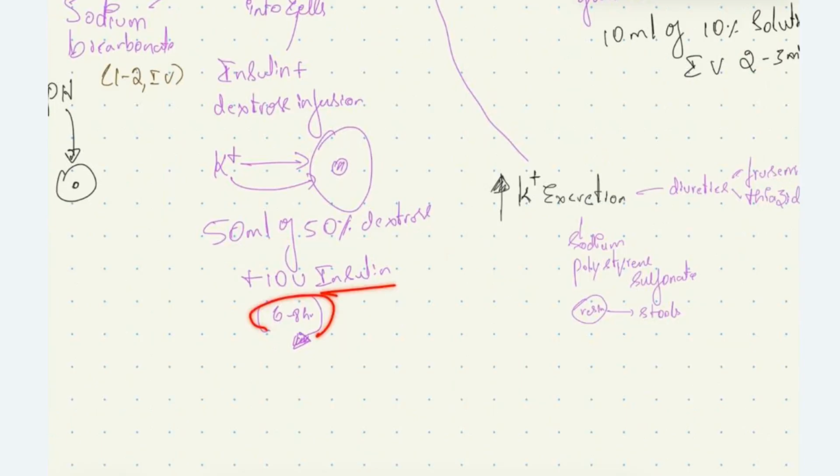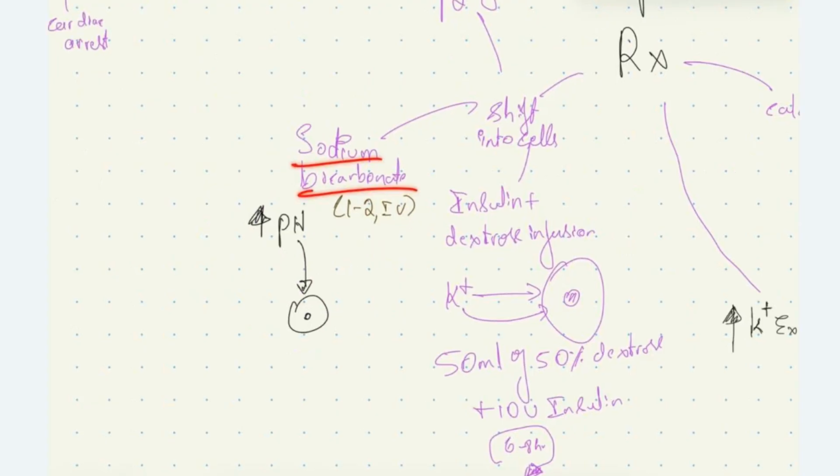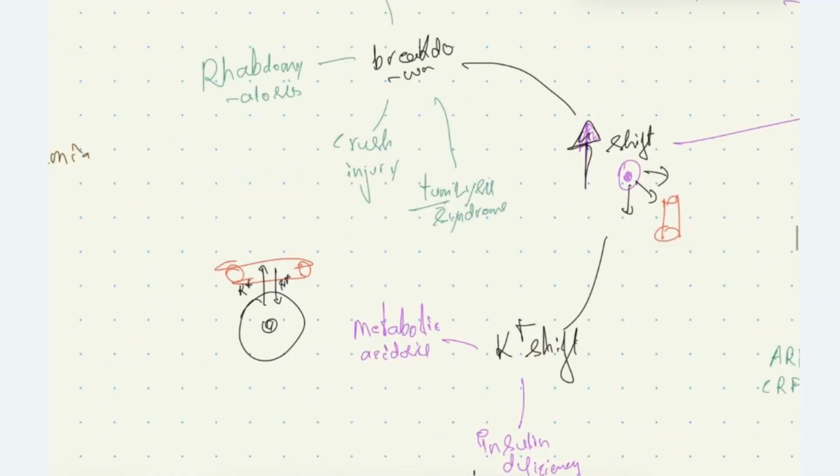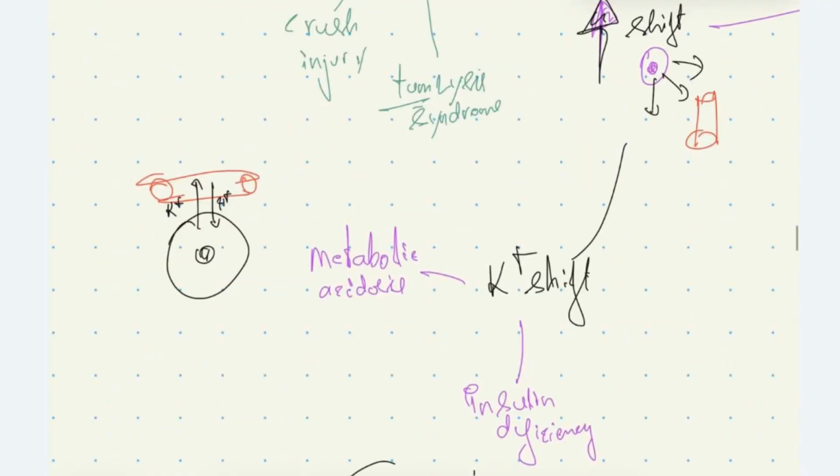We can use sodium bicarbonate IV, where 1 to 2 ampules of sodium bicarbonate we can give IV. It causes increase in pH of the blood, which causes the movement of potassium into the cell. We saw metabolic acidosis causes hyperkalemia by shifting of potassium out of the cell.